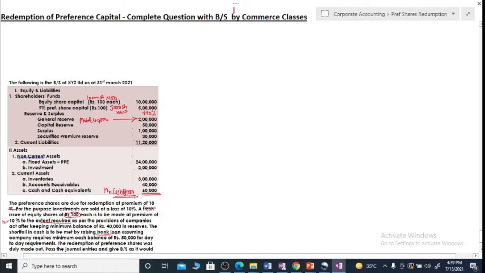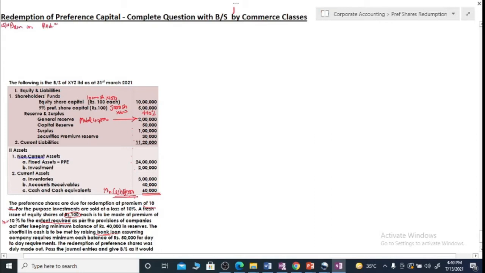Now, give journal entries and prepare the balance sheet as it would appear after the redemption. In order to solve this question, which is very simple to solve, we have to look for the conditions and make working notes for three sources. Our first condition is shares should be fully paid. These shares are fully paid, so nothing to be done in this case. Now, we will simply record the sources that we need. We need premium on redemption.